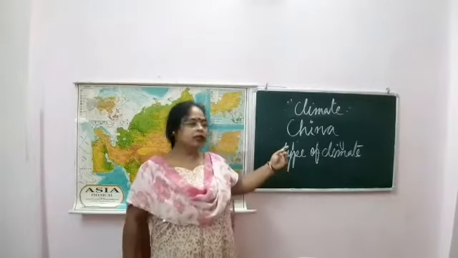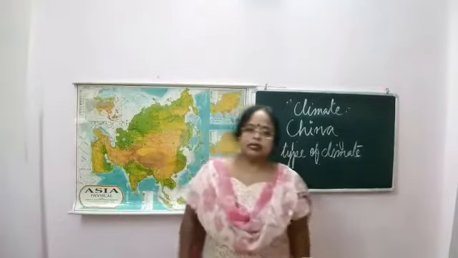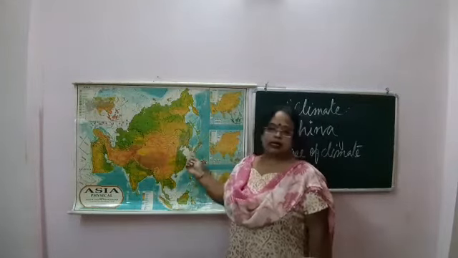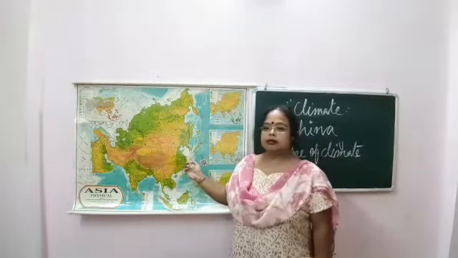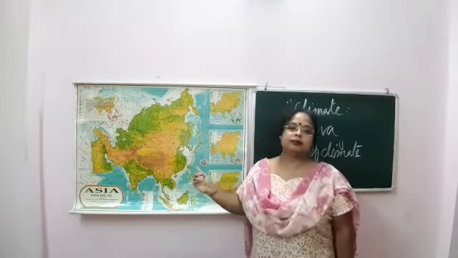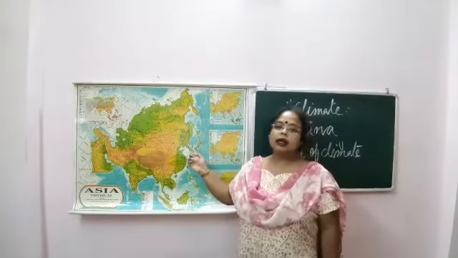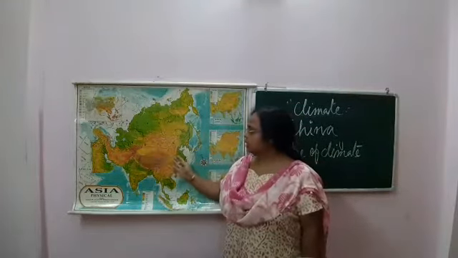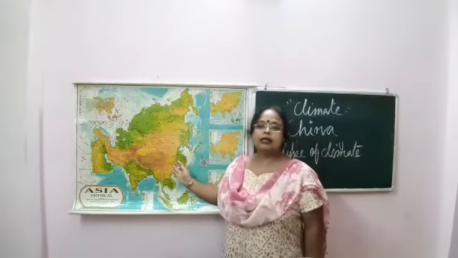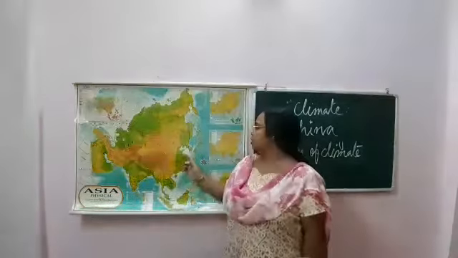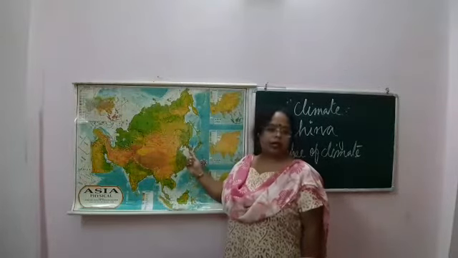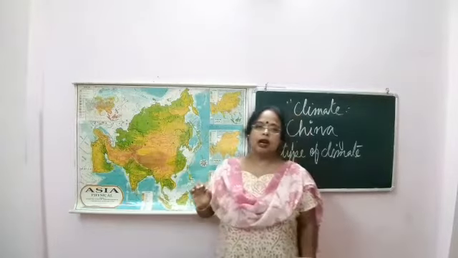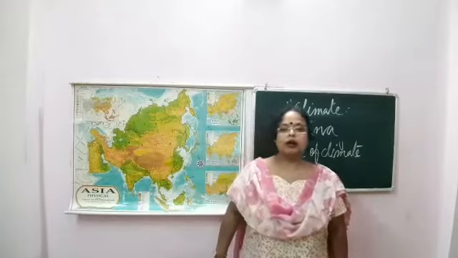Now come to the China type of climate. Where is this China type of climate found? It is found in this area, generally eastern, central and eastern China, with Japan and Korea. North Korea and South Korea are the main regions of this type of climate.